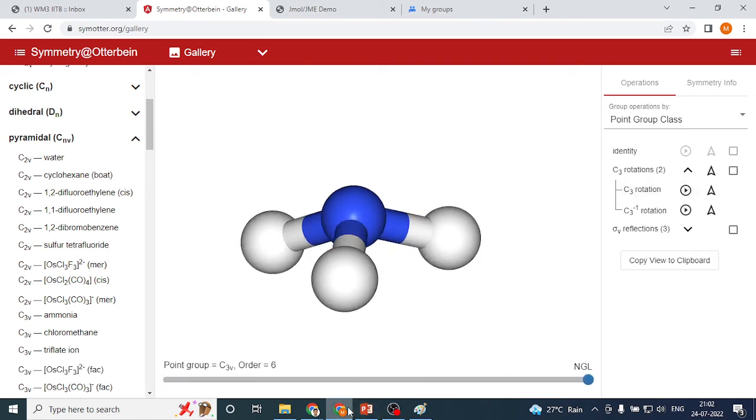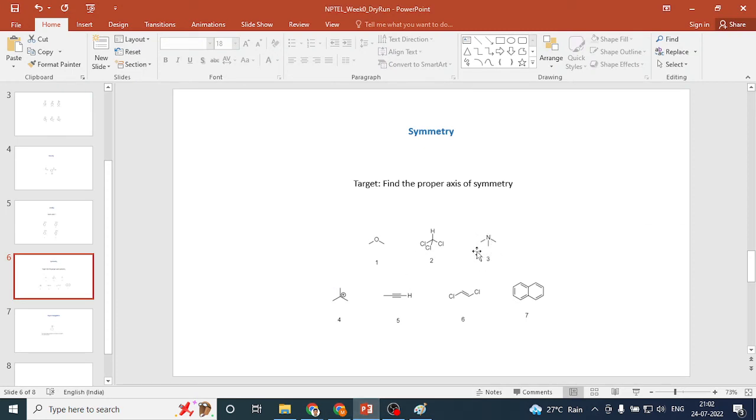Similarly, in ammonia there is a lone pair, whereas in CHCl3 it's just a hydrogen. Overall, there is some similarity between these 2 things, right? So this also has C3. If you rotate along the CH bond, you will have a C3 proper axis of symmetry. Interestingly, the tertiary carbocation also has a C3 proper axis of symmetry.